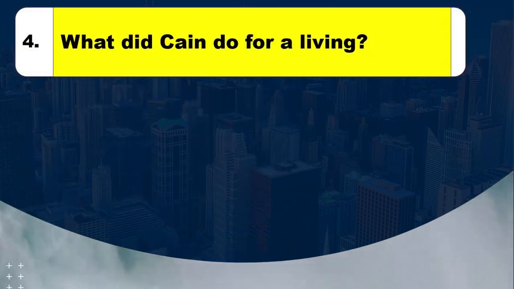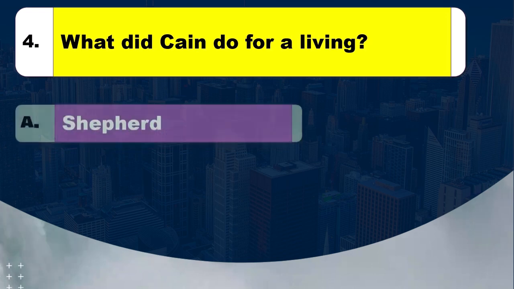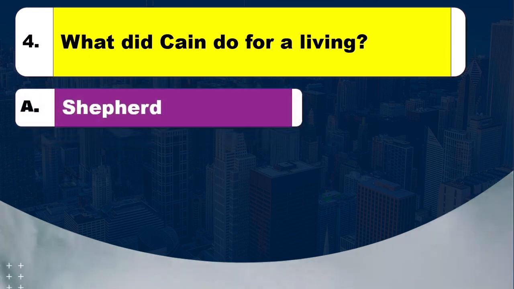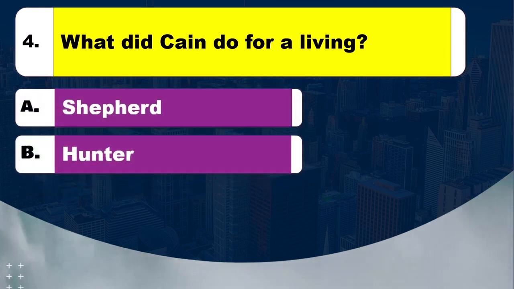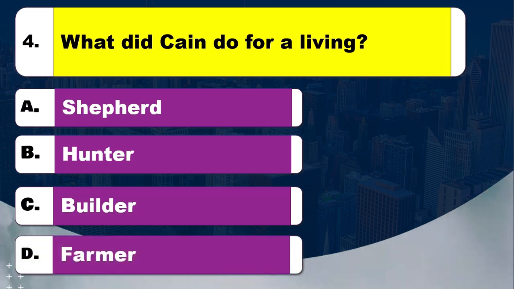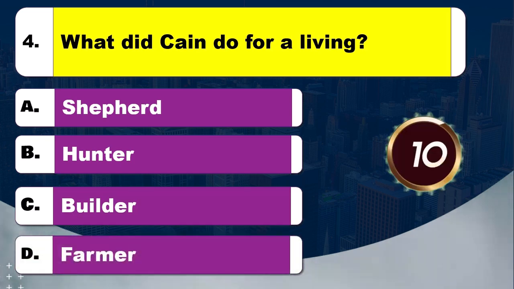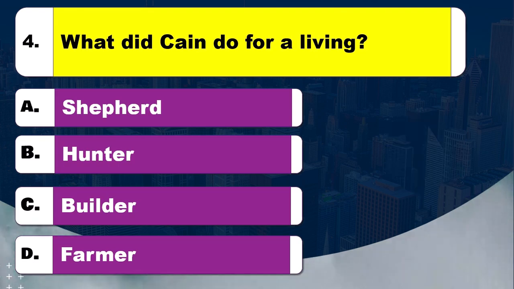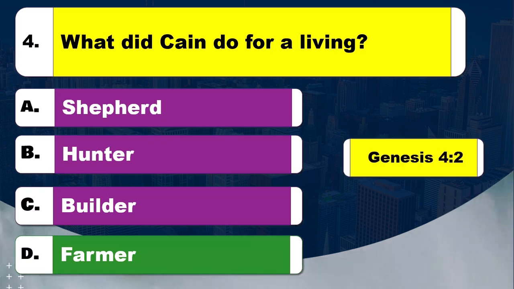Question 4. What did Cain do for a living? Option A, shepherd. Option B, hunter. Option C, builder. Option D, farmer. Time to think. The right answer is option D, farmer. The Bible reference is Genesis, chapter 4 verse 2.